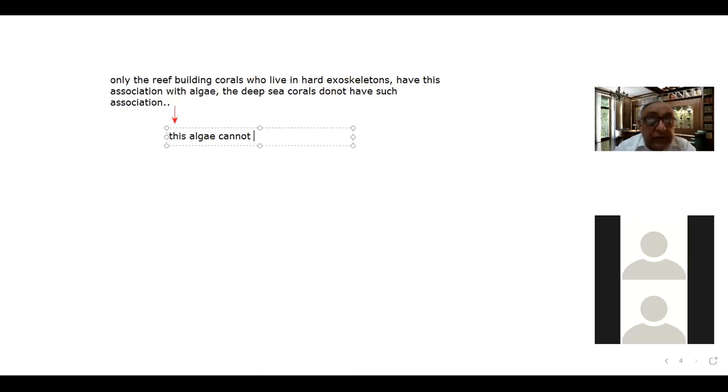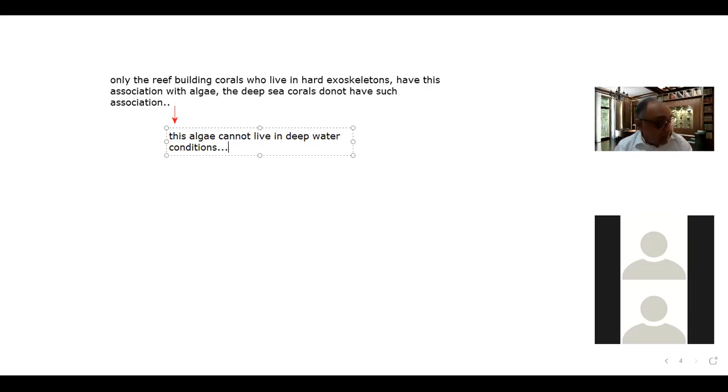There will be scarcity of sunlight, and in the absence of sunlight, or if the sunlight is not proper, this algae would not be able to do photosynthesis, and that is why it would not be able to provide food to the corals. So that is why the deep sea corals don't have such type of association with such algae.